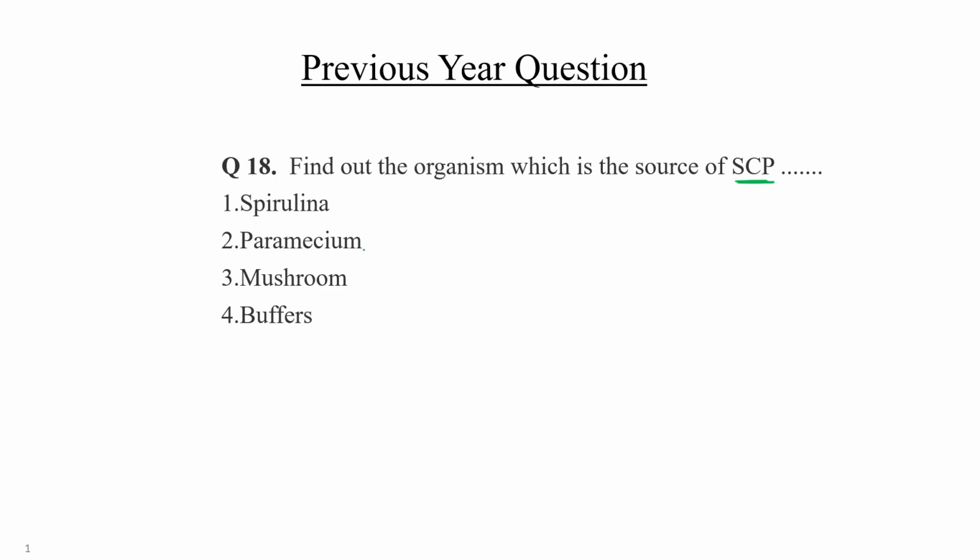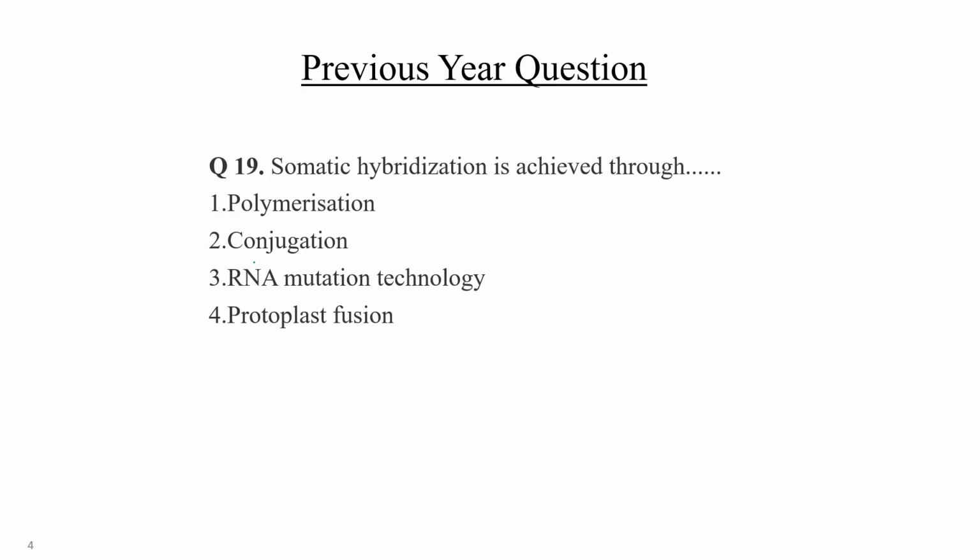Paramecium, wrong. Mushroom, again, this is not a single cell protein. Puffers, absolutely wrong. Spirulina, a kind of algae. This particular organism is considered as a very good source of single cell protein. So choice number 1 would be the correct answer. Next,